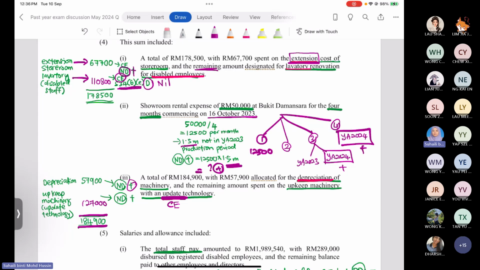You make the improvement, so you added value to the existing asset. So these expenses are also not allowed for deduction. You have to add back the item, 127,000 ringgit.